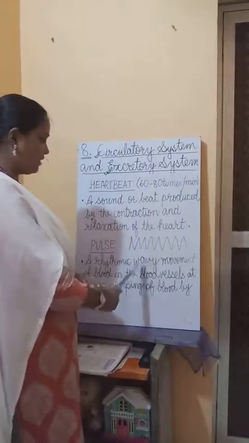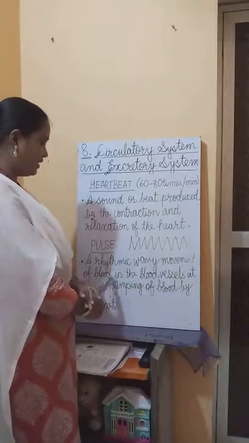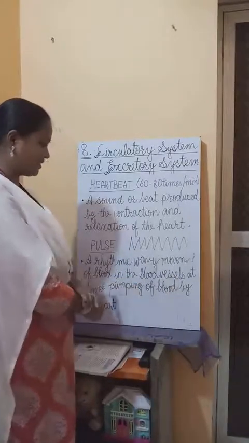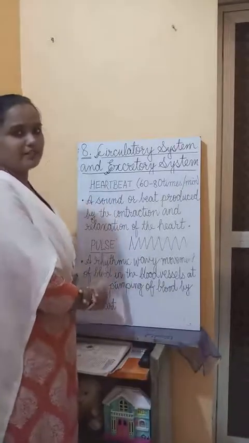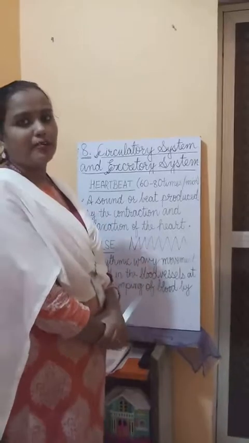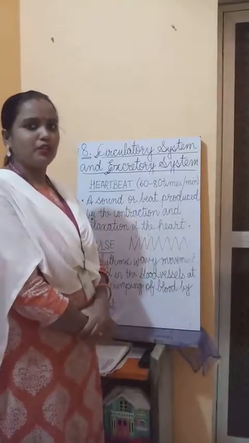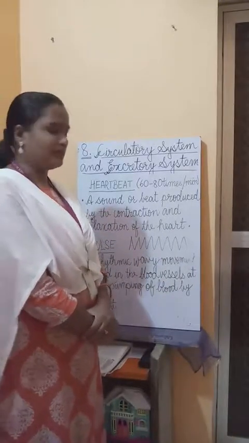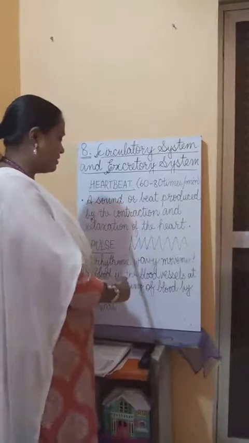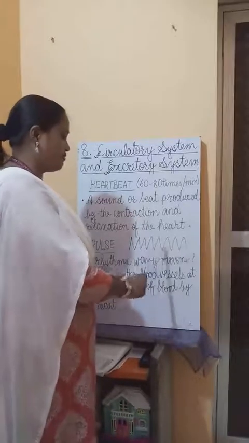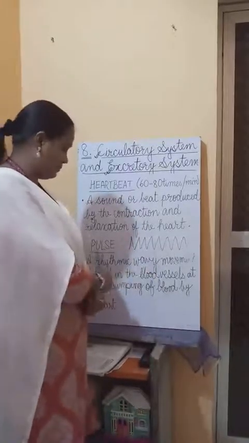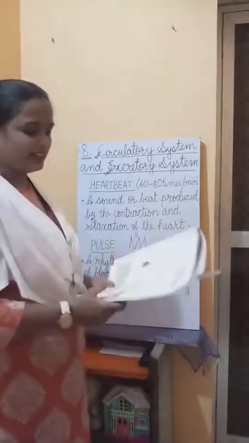So a rhythmic wavy movement of blood in the blood vessels at the time of pumping of blood by the heart is called pulse. At the time when the heart pumps the blood to the different parts of the body, it makes a rhythmic wavy movement. So this rhythmic wavy movement is called pulse. So this was about the heartbeat and the pulse.